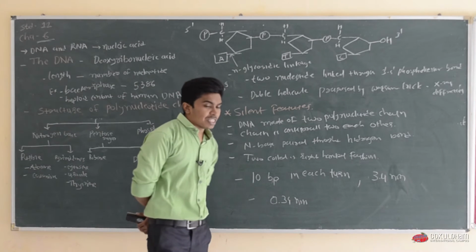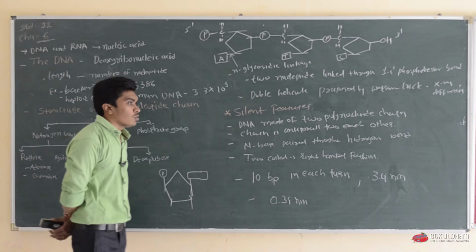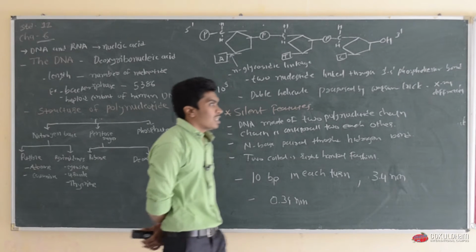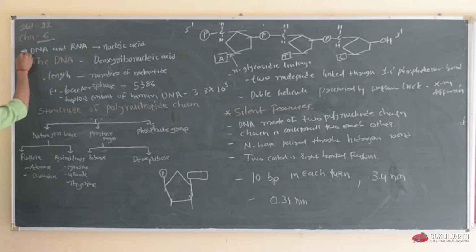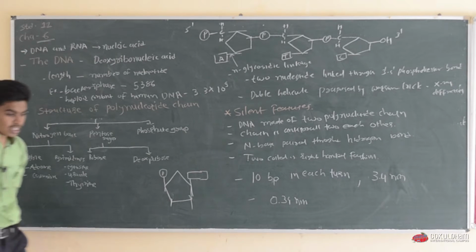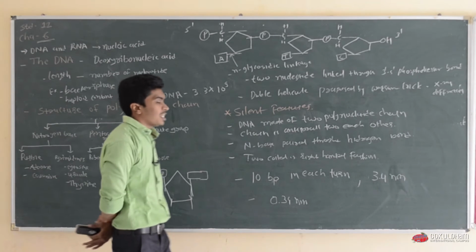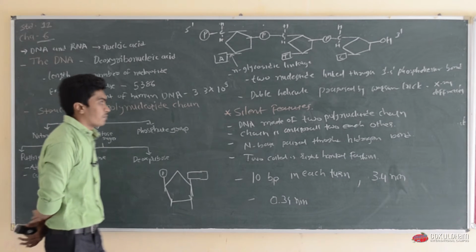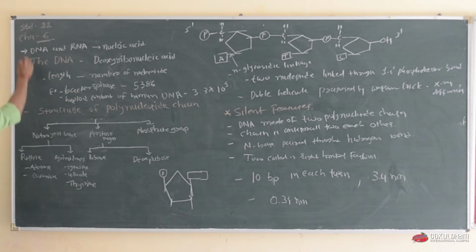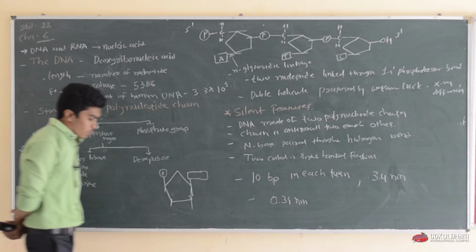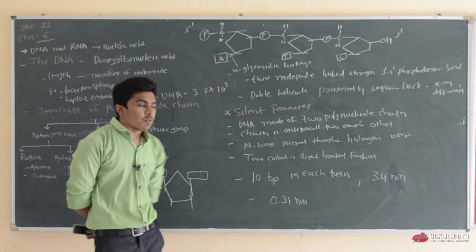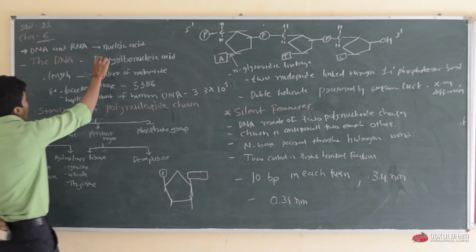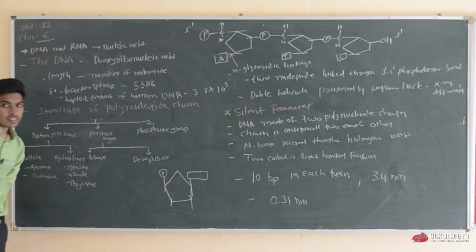After many experiments carried out on different molecules of the cell, we come to the conclusion that the nucleic acid is the genetic material in all organisms, and these nucleic acids are DNA and RNA. What is DNA? DNA is deoxyribose nucleic acid, whereas RNA is ribose nucleic acid.